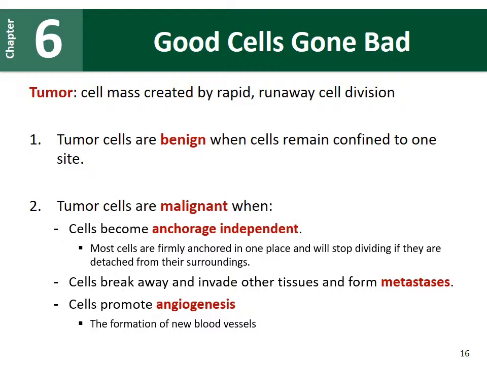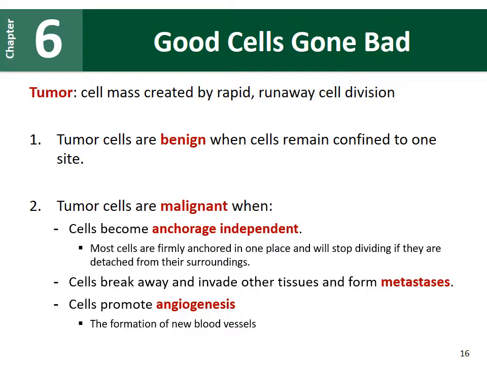These cells will also promote angiogenesis. They will form their new blood vessels so that they're able to get more energy and more nutrients from the body. So these tumor cells really want to divide very quickly. They want to take over the body. They want to cause a lot of damage. So these malignant tumors, these are ones that we have to more aggressively treat.